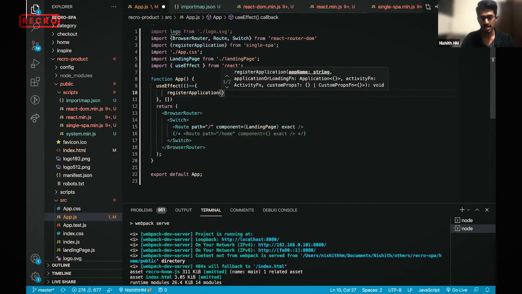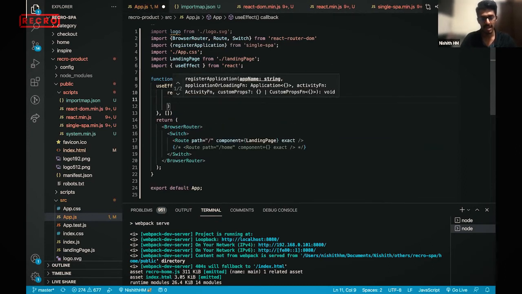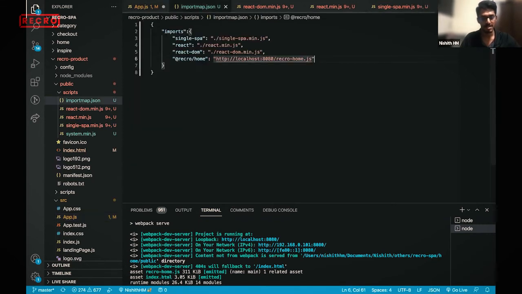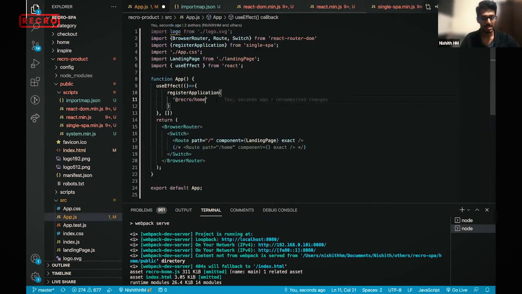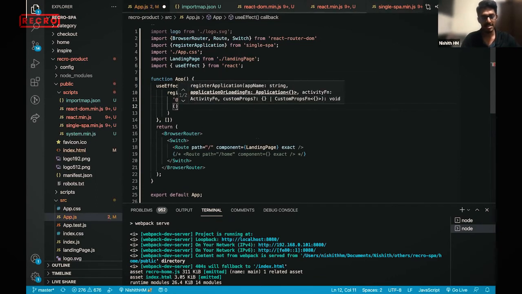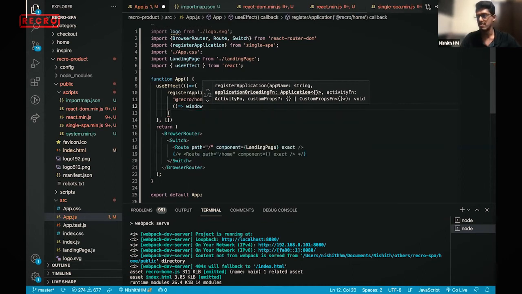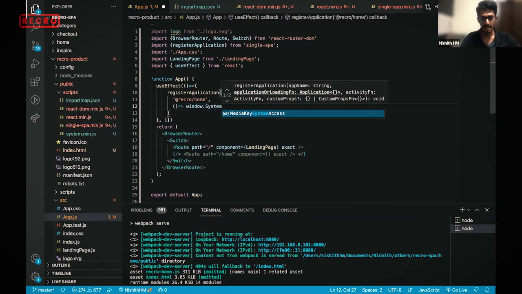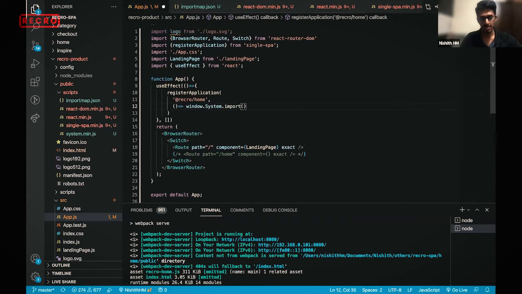So which application is that? It's an app name, and the app name we are given here is Recro home. The next thing is a loading function, so I need to load this app. Who is responsible for loading this app is system.js, but the system.js is inside the script, so it doesn't come into the context of React. So I just need to use window.System, and I'm telling System to import, import Recro Home.